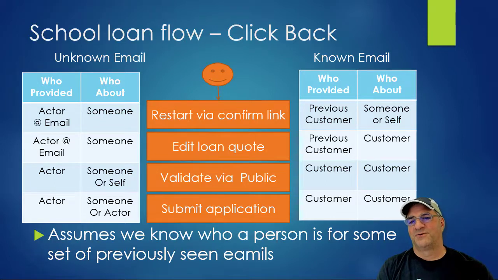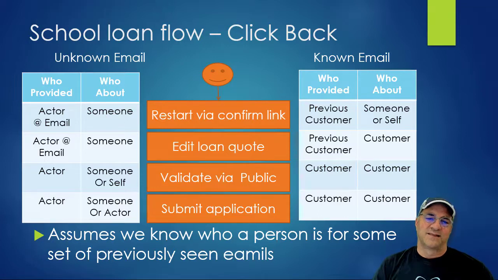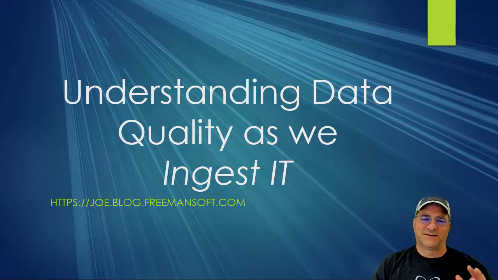And then as we move through this, right, basically we know this email was from a previous customer. That doesn't mean we know it was in the real world necessarily, but we know they've had an interaction with this before. And so basically the trust level goes up by validating against public data, submitting things, being logged in. Man, I misspelled emails here, right? So the known email thing assumes that we know who a person is for some set of previously seen email addresses. So that was too long.